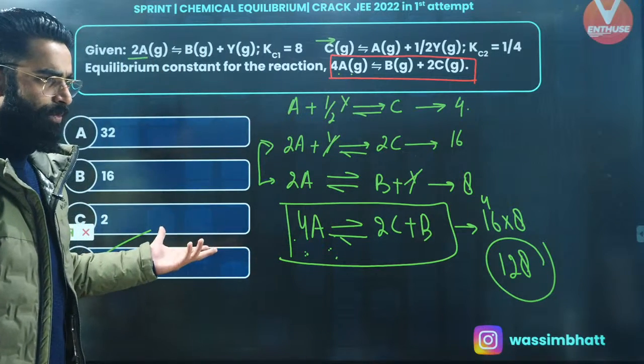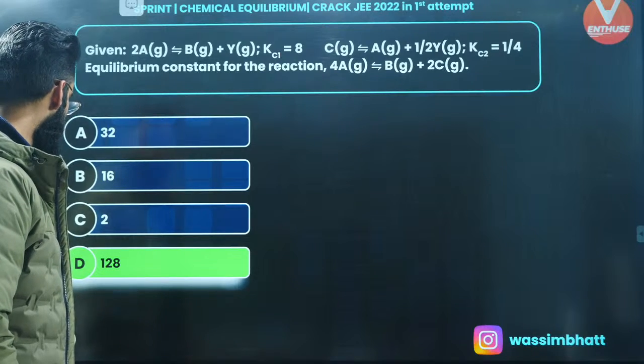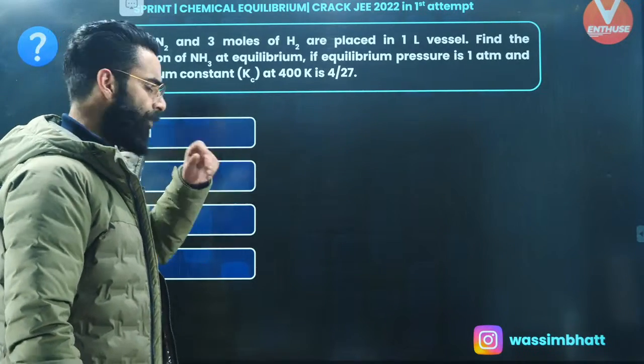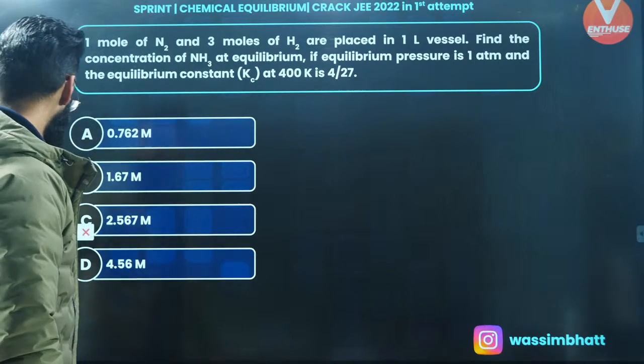I'm sure this is again clear to you, right? Again, a very simple and basic question. Just use the characteristics of equilibrium constant, that's all. Right? Okay, this is one more question. Let's try to see exactly what is something special in this question.